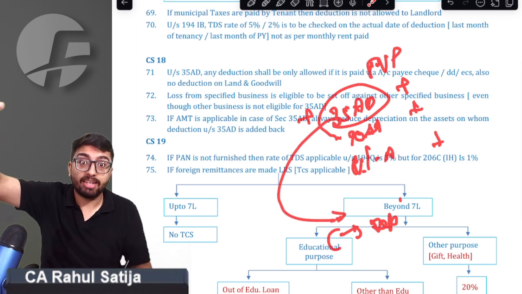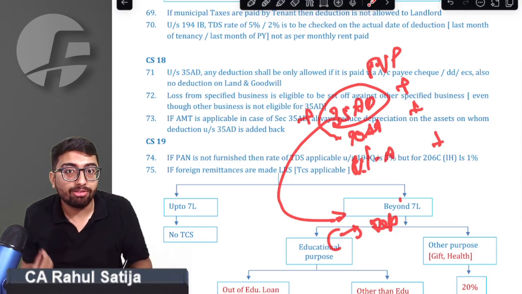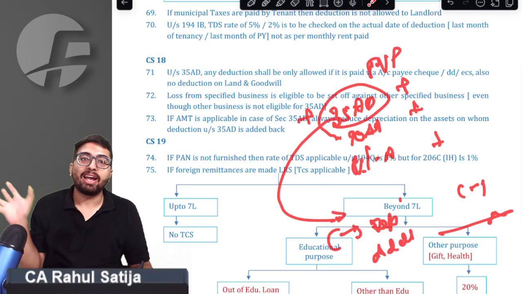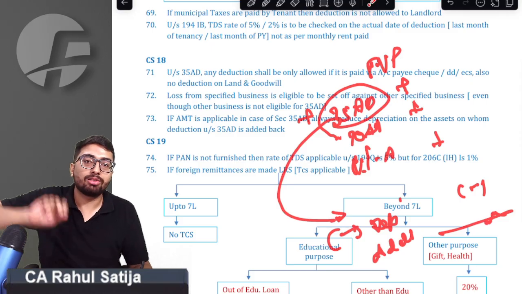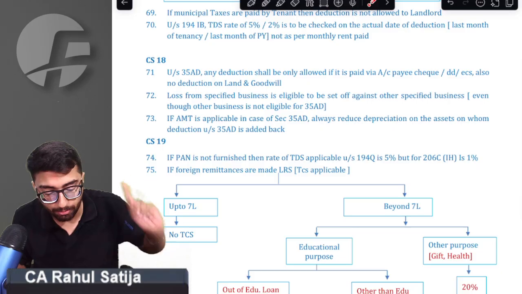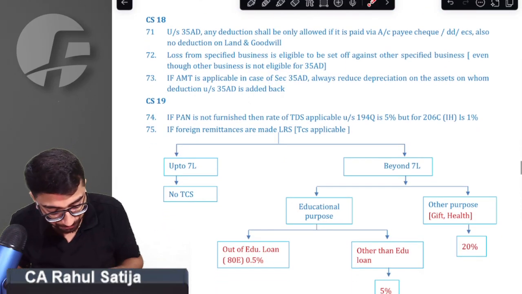And remember, sometimes any of the entities on which you are calculating might be eligible for additional depreciation also. So in that case, additional depreciation is to be reduced also. Then only you will arrive at adjusted total income, and on that adjusted total income, you have to charge AMT tax. Remember this, this is a very important point. Most of the students do it wrong while solving this type of question.